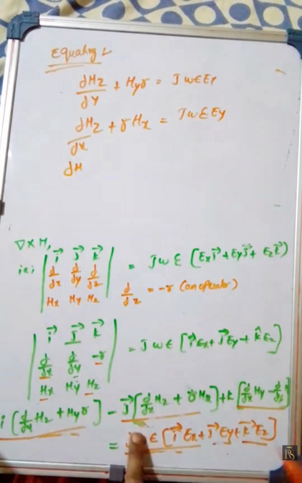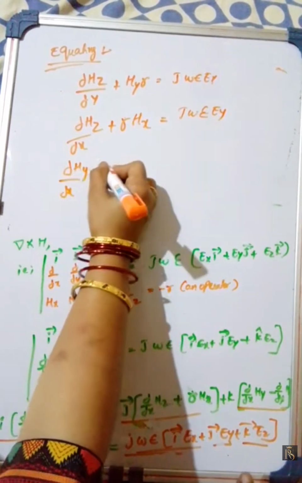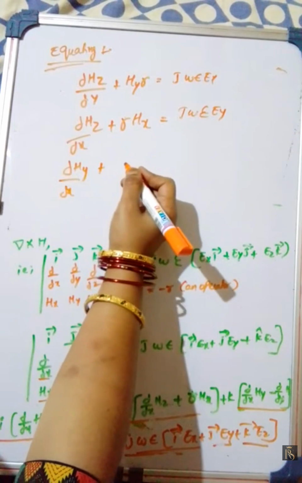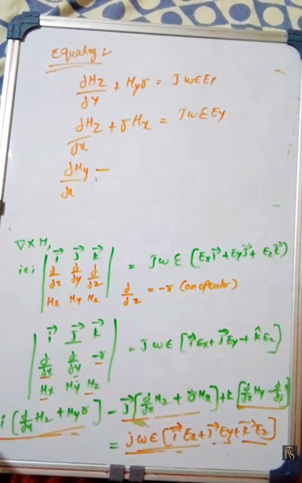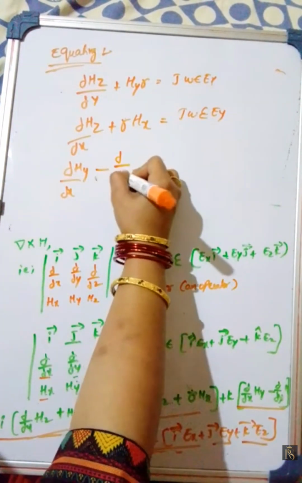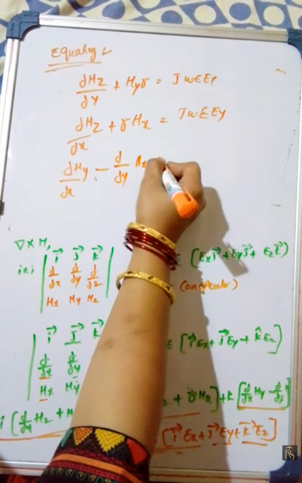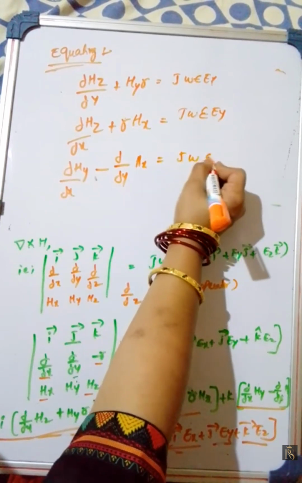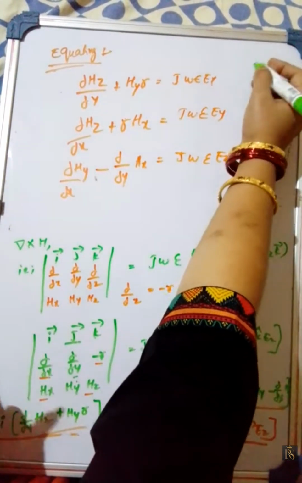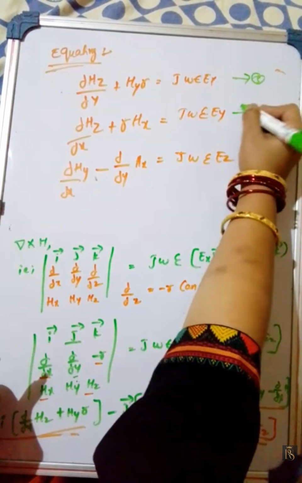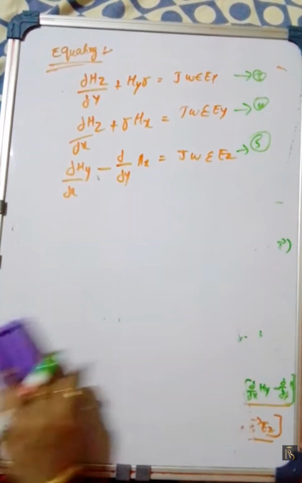Next one, dou by dou x of Hy, here minus, sorry, here minus dou by dou y of Hx is equal to j omega epsilon Ez. These three are equations 3, 4 and 5. Okay, I am arranging all this.